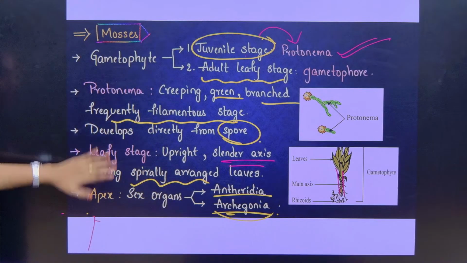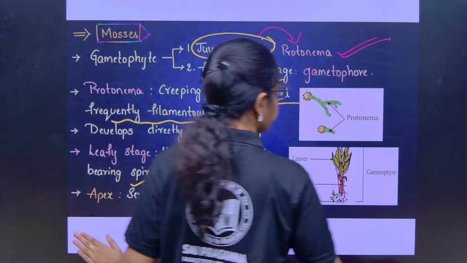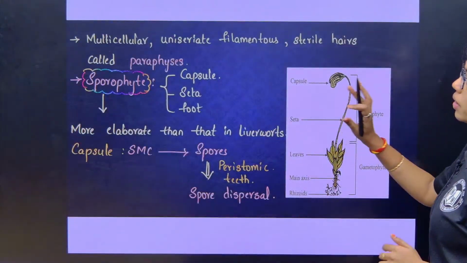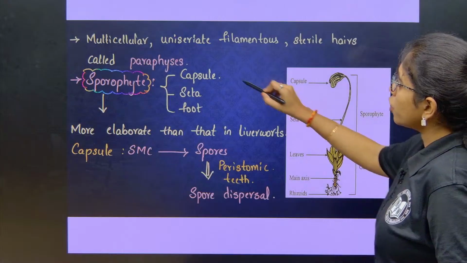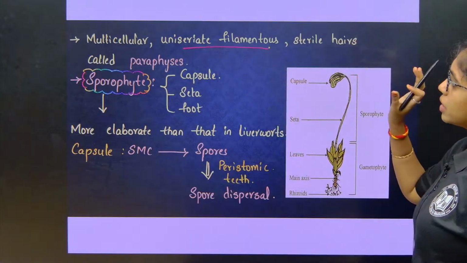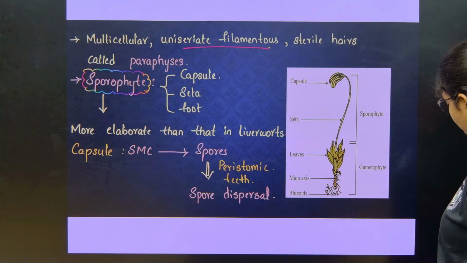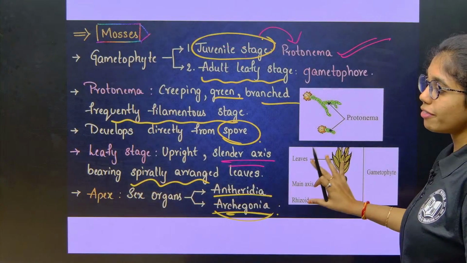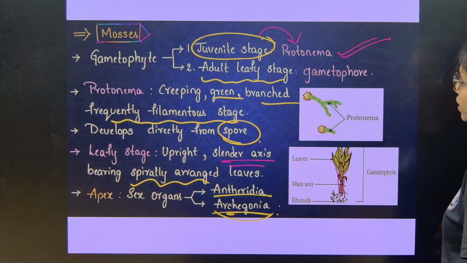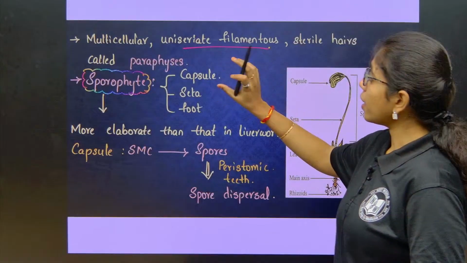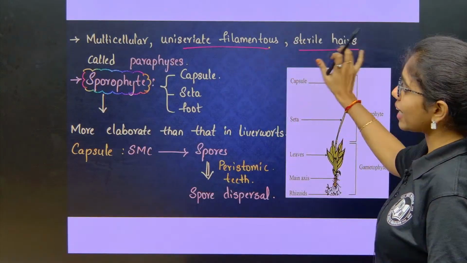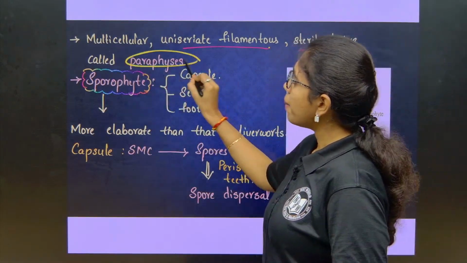Fine, till here it is clear, right? Next, they will bear multicellular uniseriate filamentous sterile hairs called paraphyses. So this leafy gametophyte stage will have multicellular uniseriate filamentous sterile hairs. These are called paraphyses.